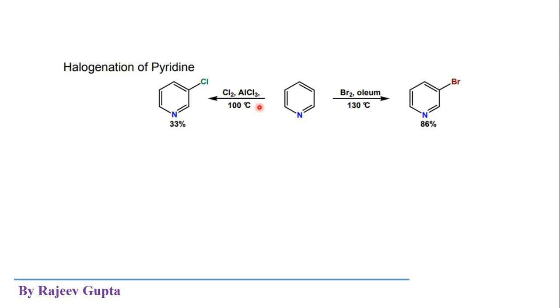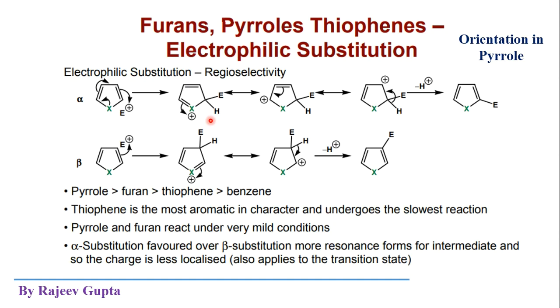So we can easily observe that this Cl plus electrophile goes to the beta position, and here Br plus electrophile goes to the beta position. So in these reactions we can easily observe that the orientation results in the substitution of the incoming electrophile on the beta position.